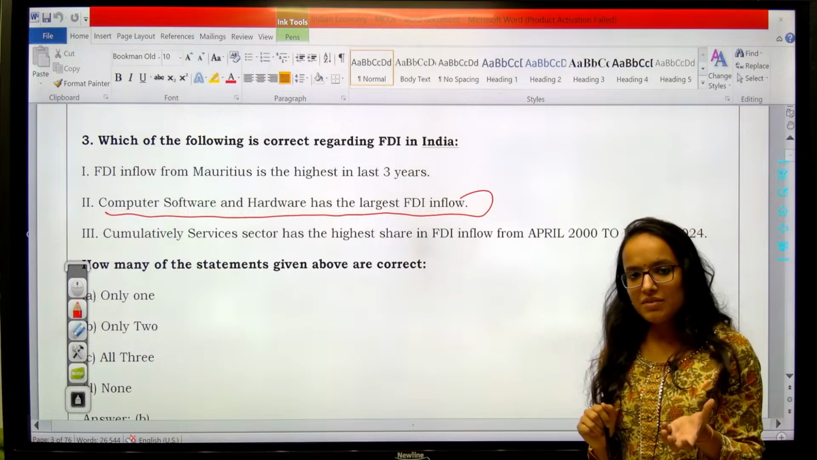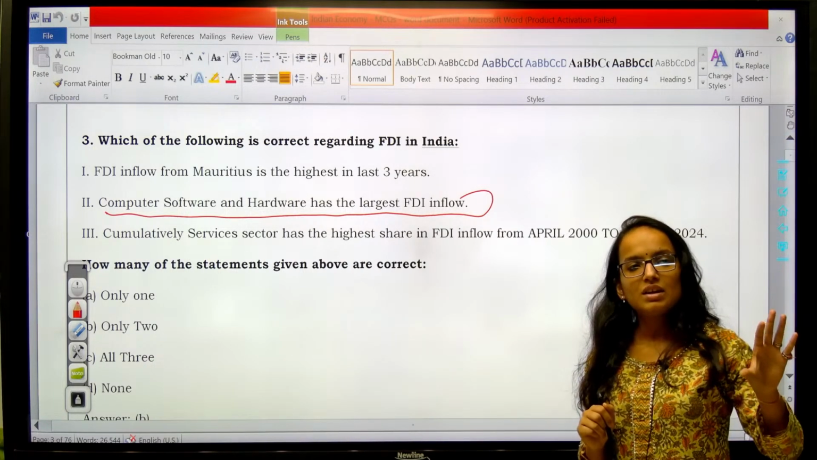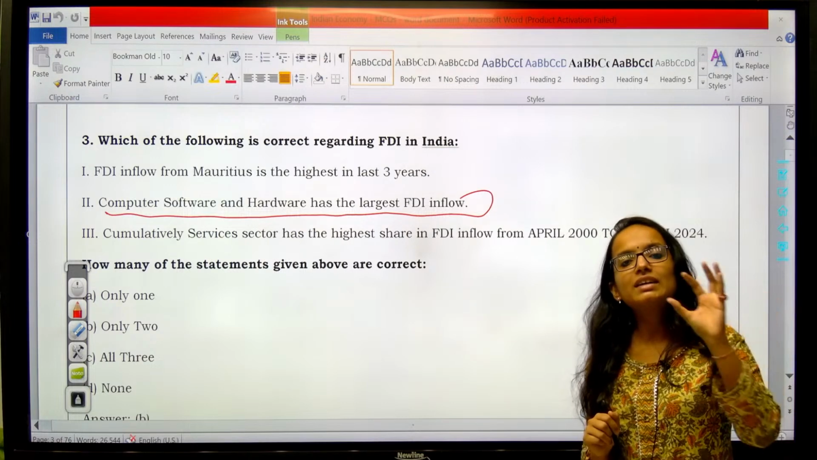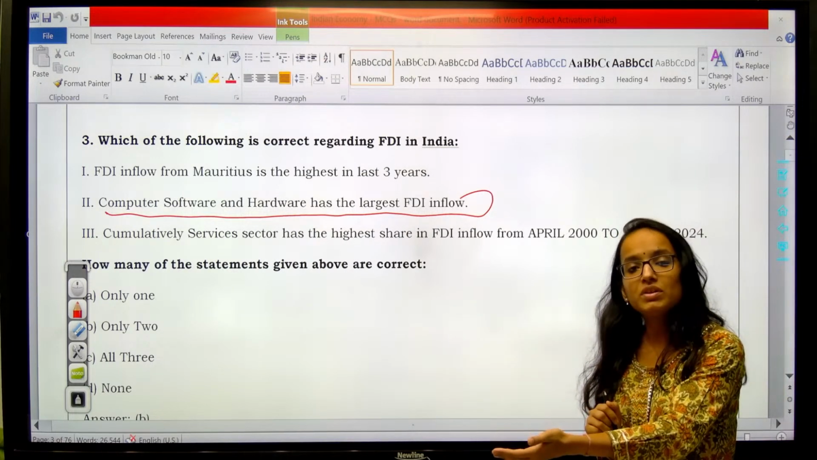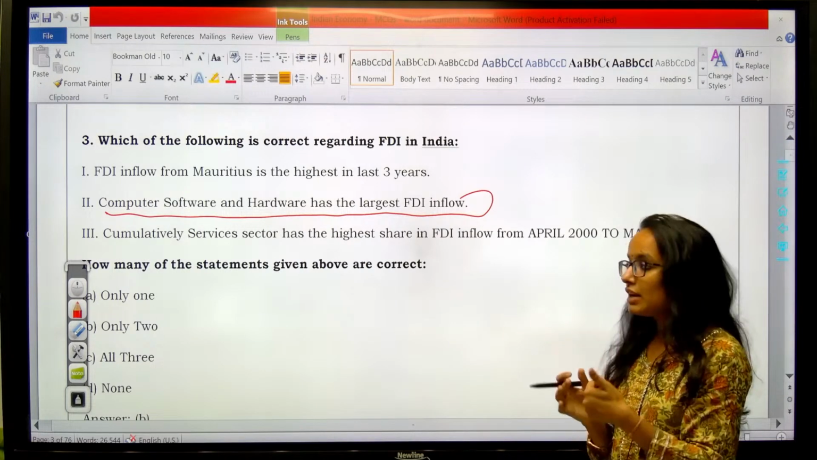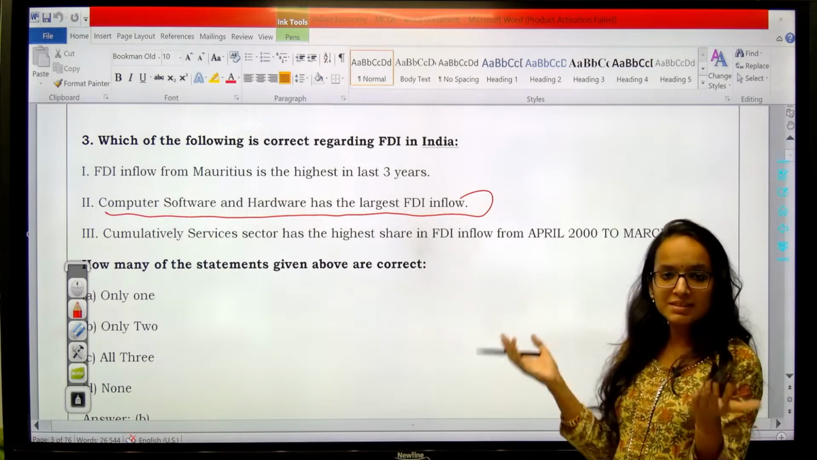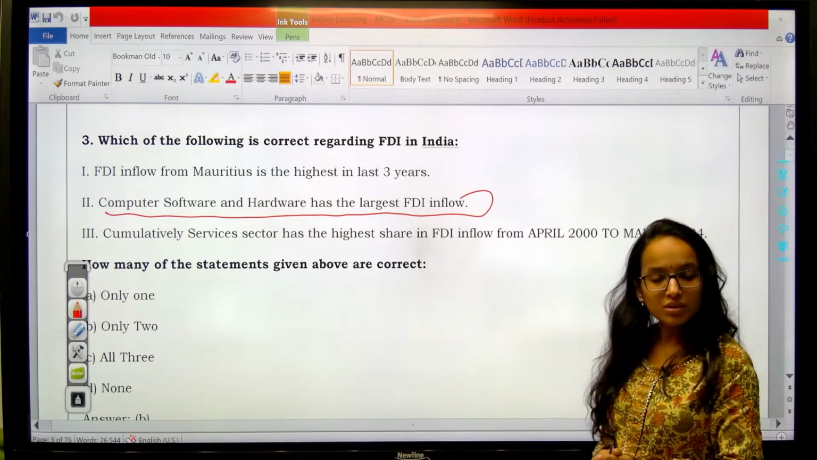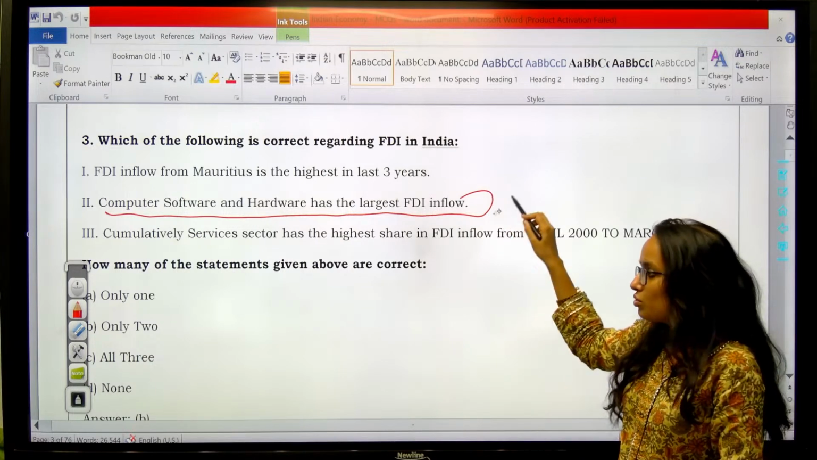So FDI, which is coming into India, as you all know, foreign direct investment is some entities or individuals directly investing into, say, assets. They have ownership of the companies and all these things. So when FDI is coming into India, the components attracting the highest FDI in India are computer software and hardware. Clear?